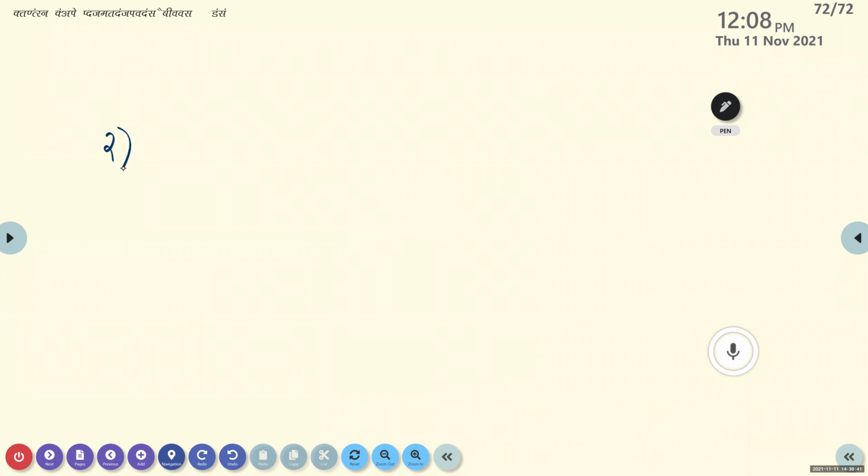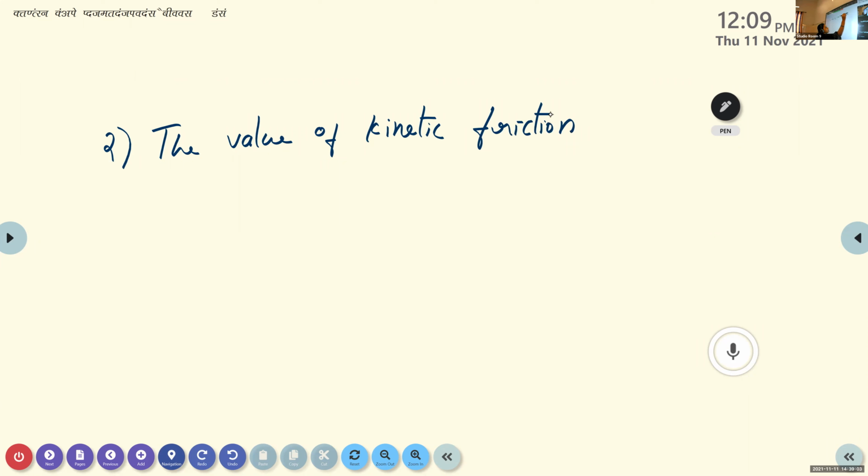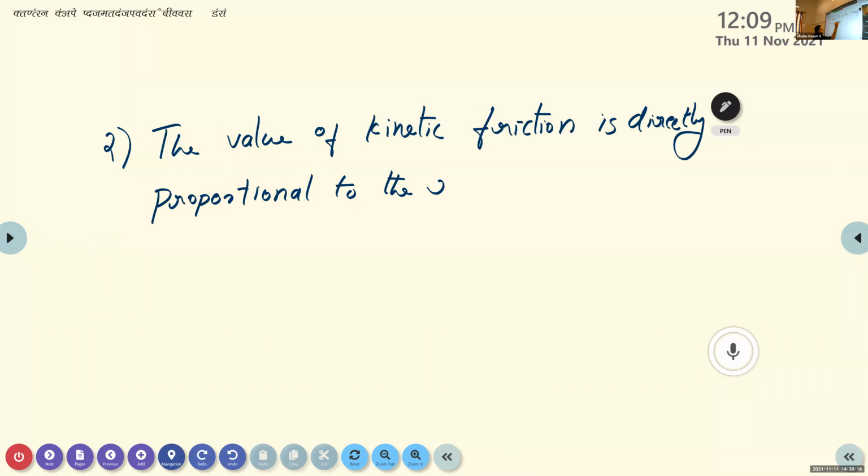Second law: the value of kinetic friction is directly proportional to the reacting force acting on the object.